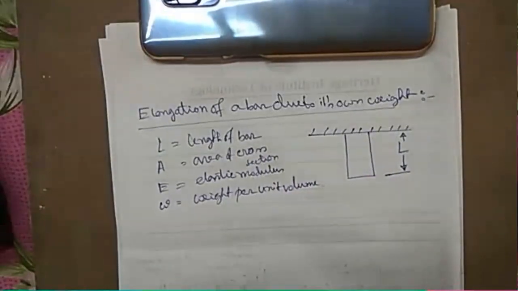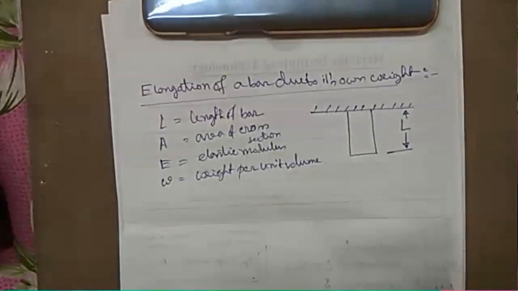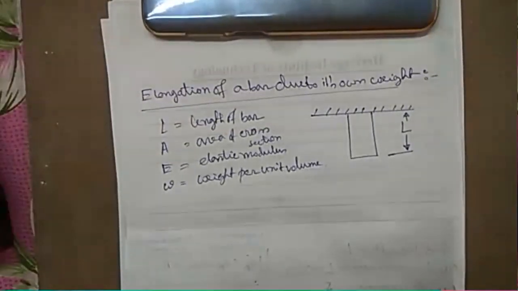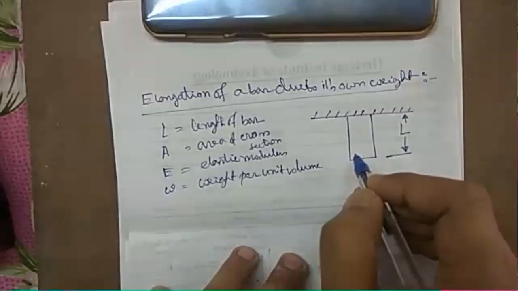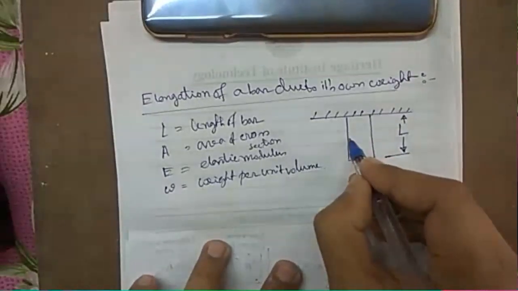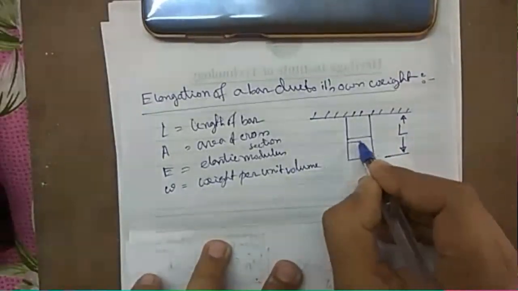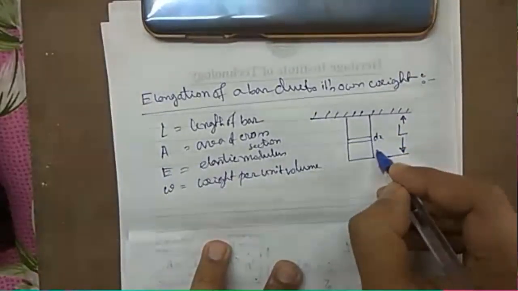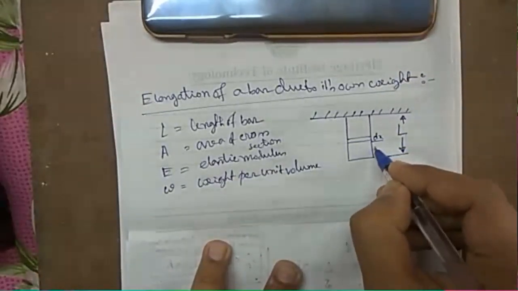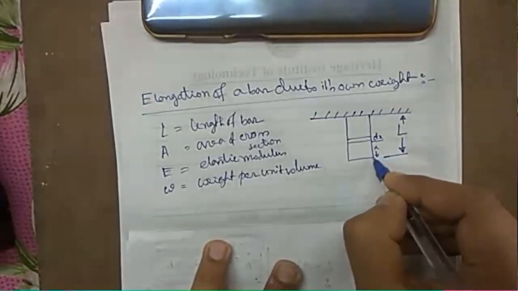Now, in this case, we have to find out the elongation of the bar due to its own weight. So we will take a very small strip of thickness dx at a distance of x from the bottom.